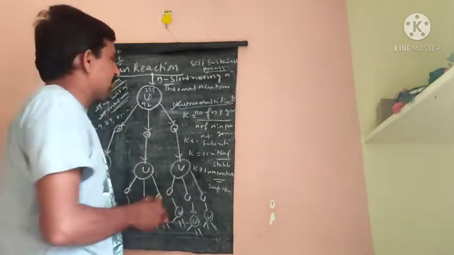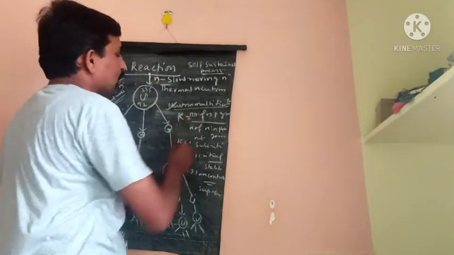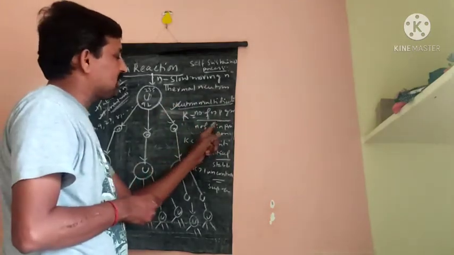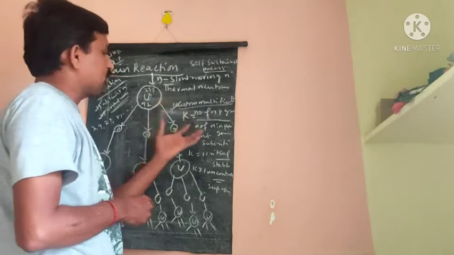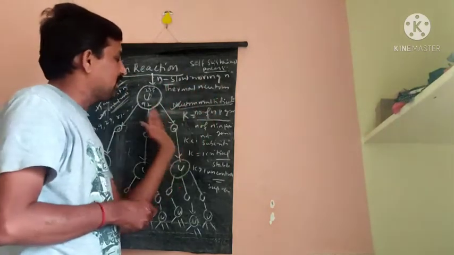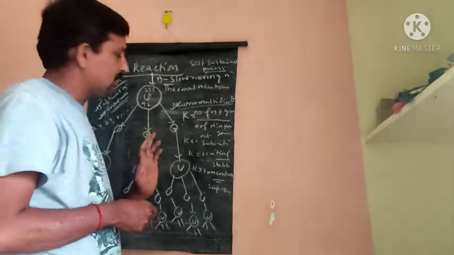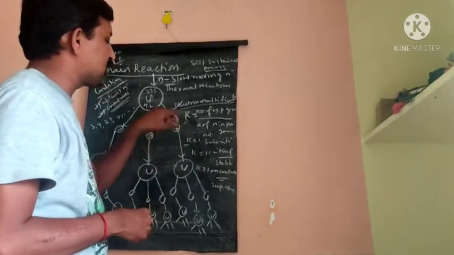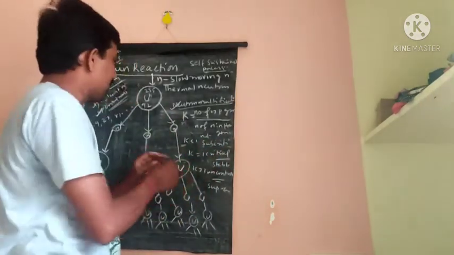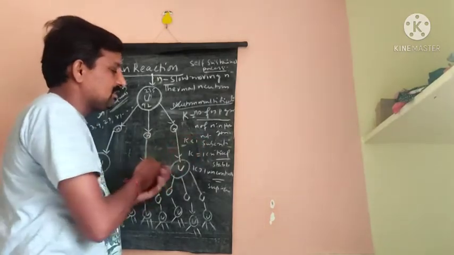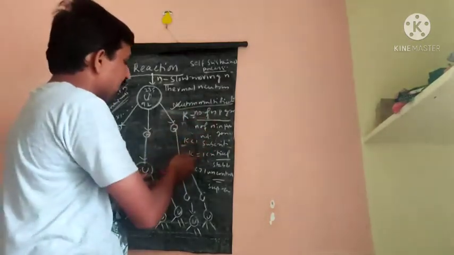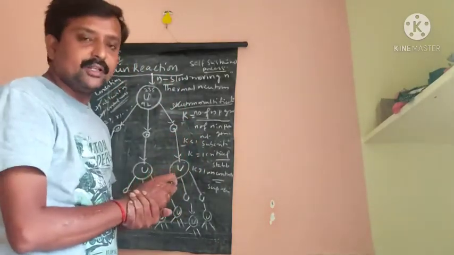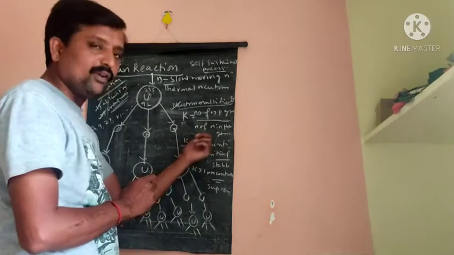The neutron multiplication factor is denoted by K. K is equal to the number of neutrons in the present generation divided by the number of neutrons in the previous generation. Depending upon K, when K is less than 1, the situation is known as the subcritical state. In that state, the chain reaction is not sustained uniformly.